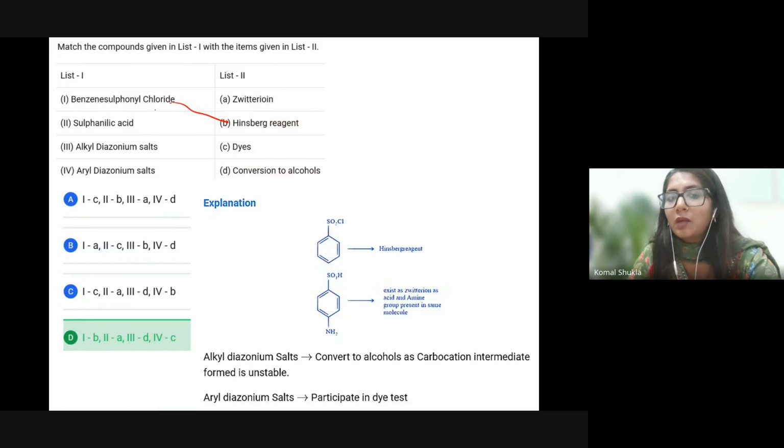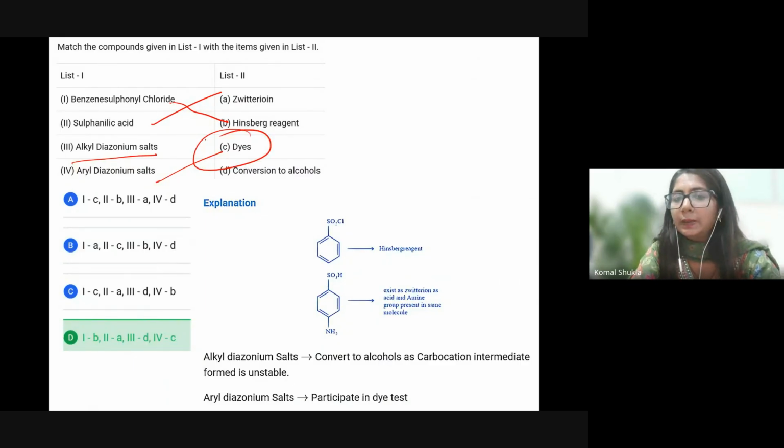So the answer is the zwitterion. Alkyl diazonium salts are going to convert into carbocation intermediates, so conversion to alcohol will take place. So the answer is option B.